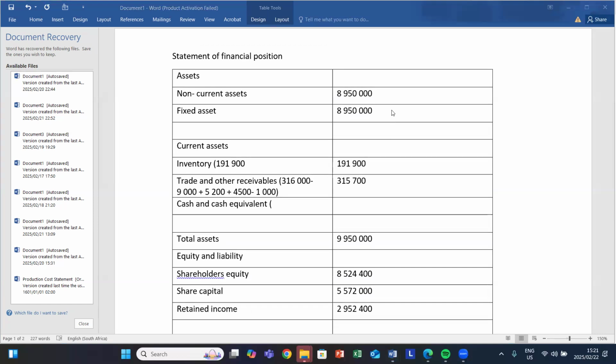And then we know that for you to get this balance, alternatively, you can look at it by saying non-current plus current asset. But in this situation, we start from the bottom going upwards. Therefore, we'll say total asset balance minus our non-current asset balance, meaning we'll say 9,950,000 minus 8,950,000.